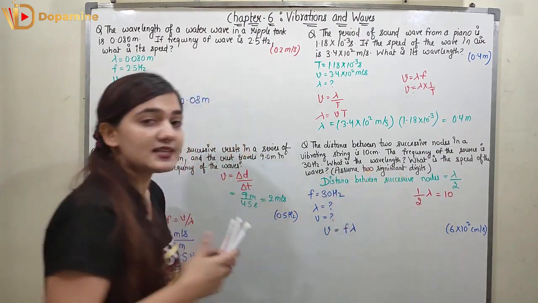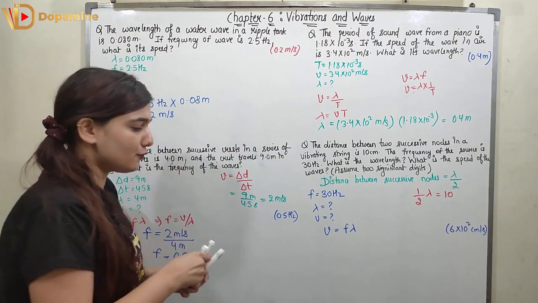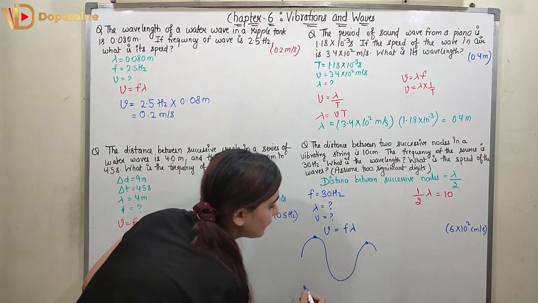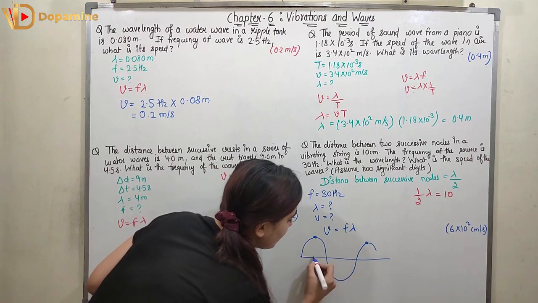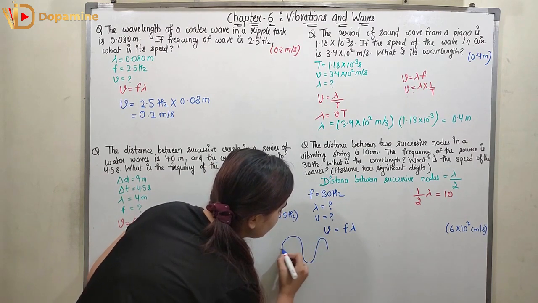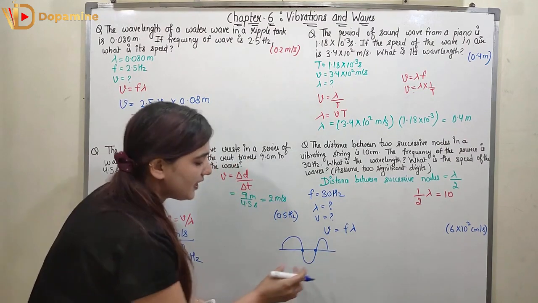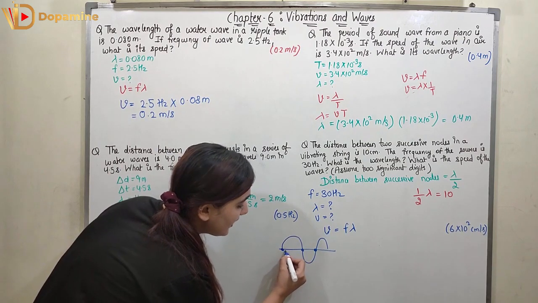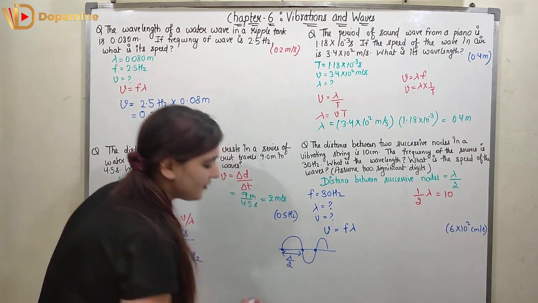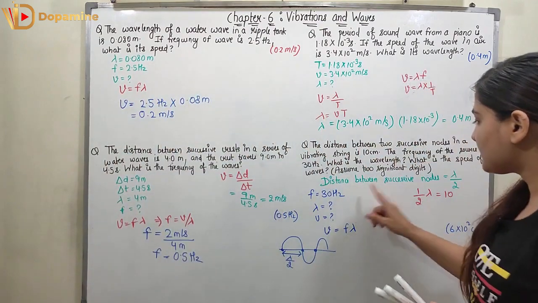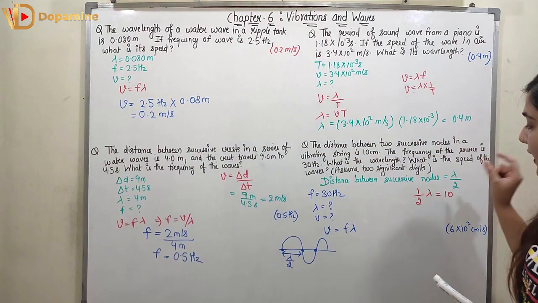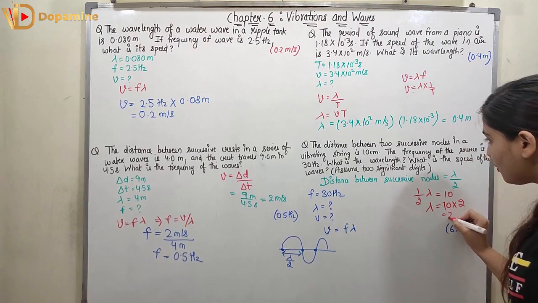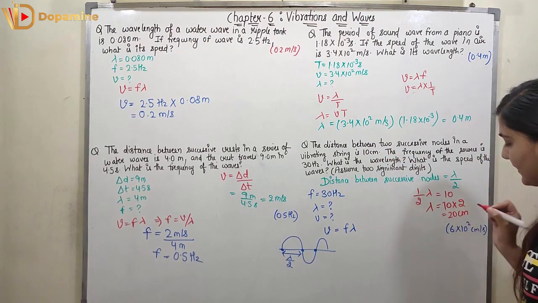Now the distance between two successive nodes. If my wave is represented like this, this is my first node, this is my second node, right? It can be a crest, or I can take the nodes over here as well. So if I take my wave like this, the distance between these two nodes, you can see here only half of the cycle is complete, or I can take these two nodes as well. So the distance between two nodes is half of the wavelength, so it can be represented as lambda upon 2. Lambda upon 2 is given, which is 10. So lambda will be equal to 10 into 2, which is equal to 20. Now it is given in centimeters, so 20 centimeter.